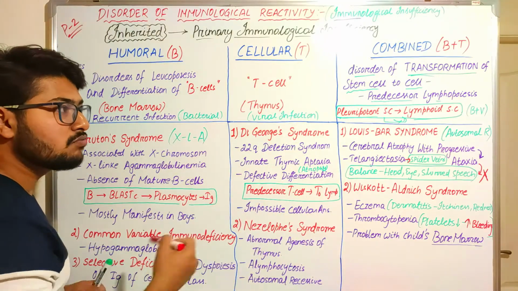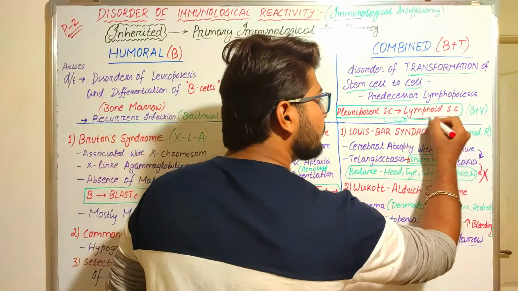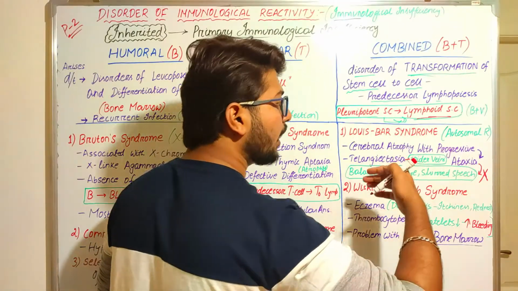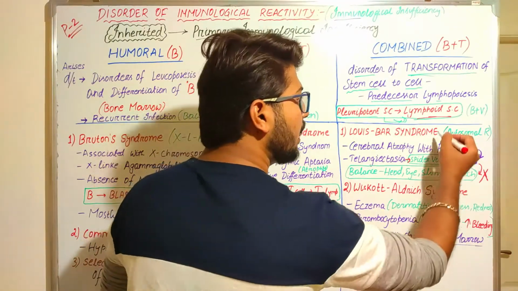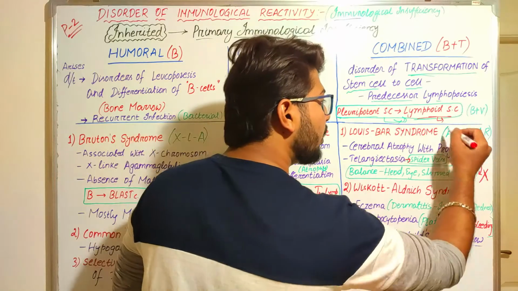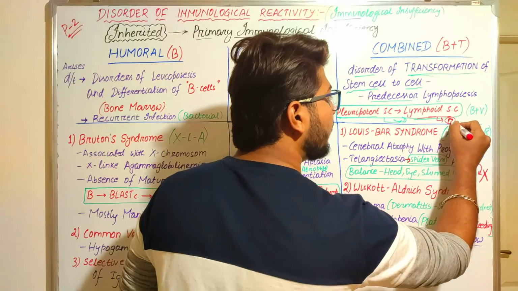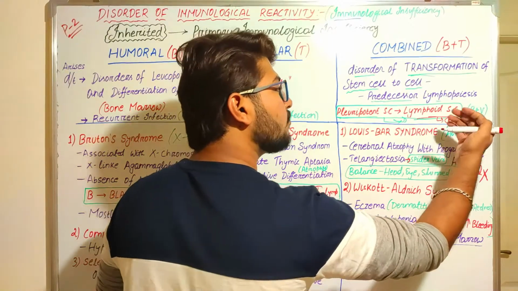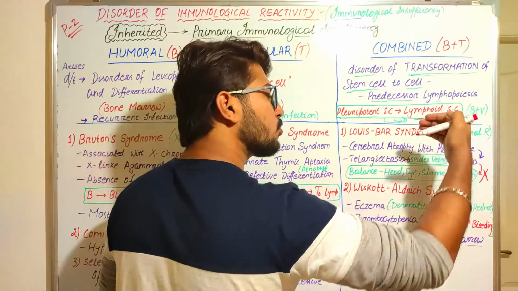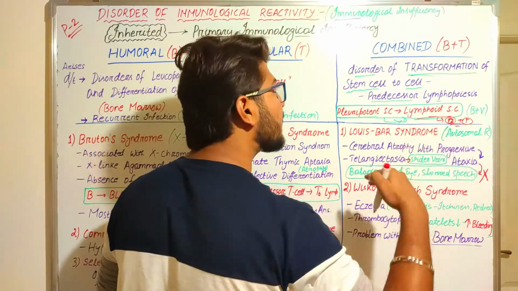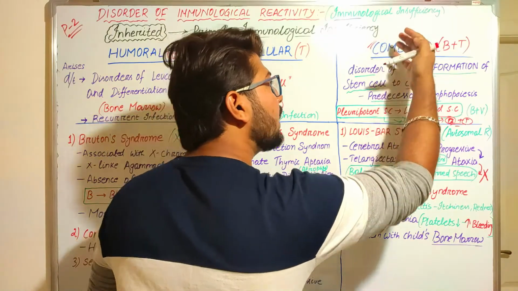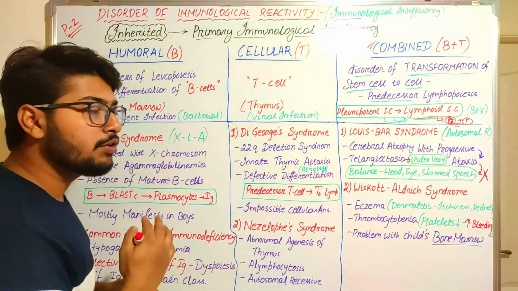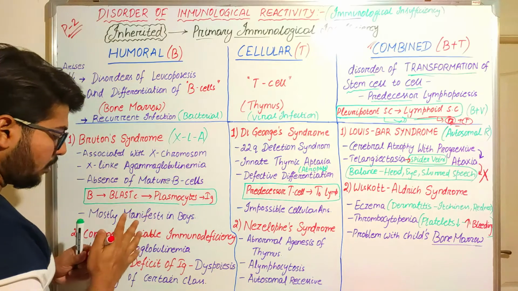So if the lymphoid stem cells are not produced properly, they cannot produce both B lymphocytes and T lymphocytes. That is the reason why the formation of both these cells is absent, and why it is known as the combined form of immunodeficiency.